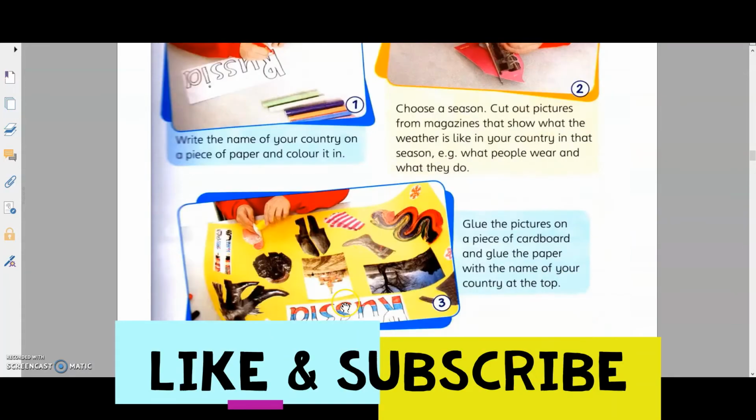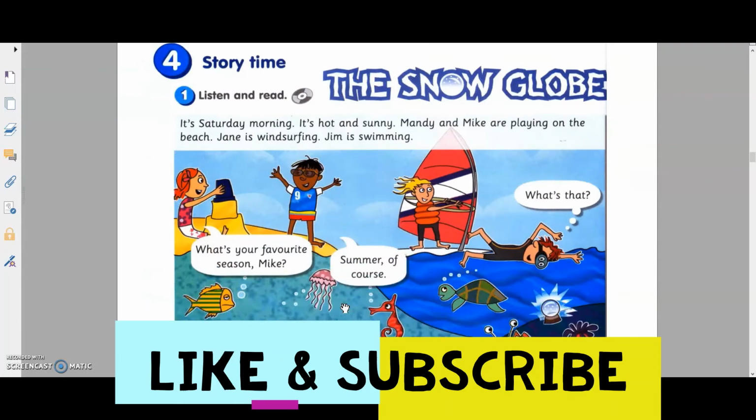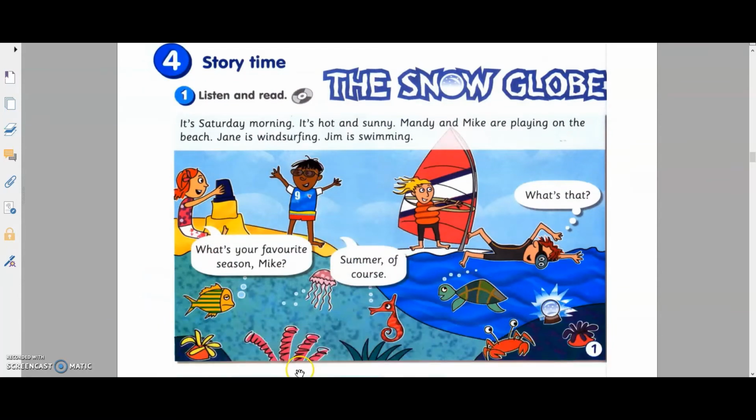Now we will move on to today's story, the snow globe. Let's listen to the story together.